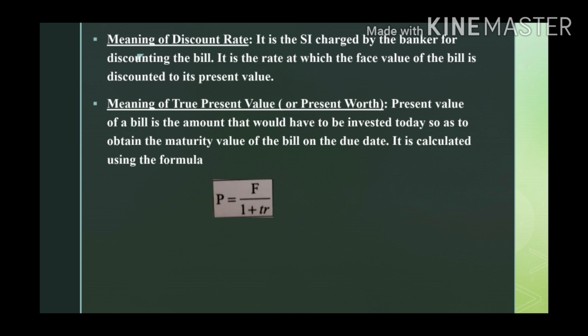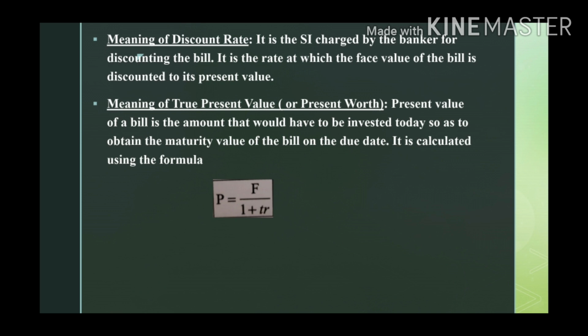The next topic is the meaning of discount rate. It is the simple interest charged by the banker for discounting the bill. It is the rate at which the face value of the bill is discounted to the present value. For example, say the bill amount is 5,000.